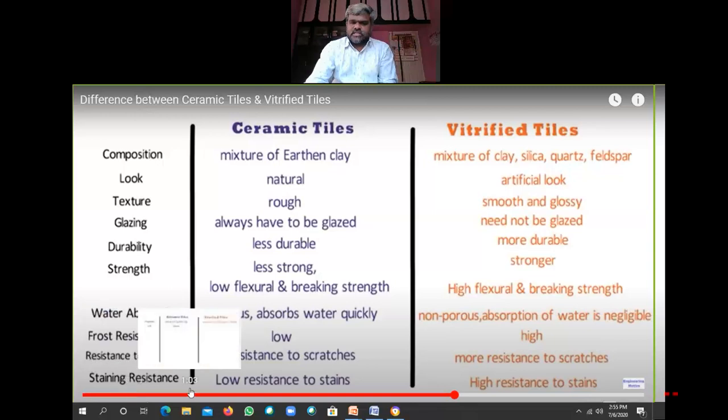Staining resistance also low here. Staining is some marks of different colors like that. So here staining resistance is high. Okay, then continue.